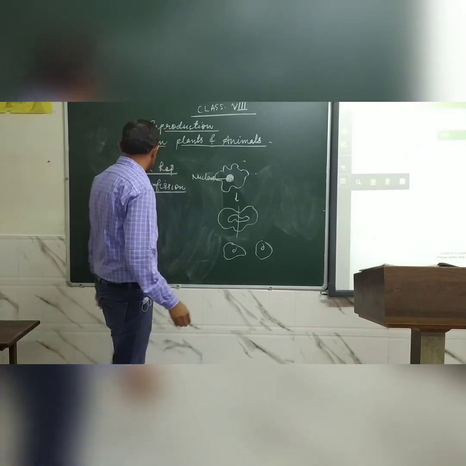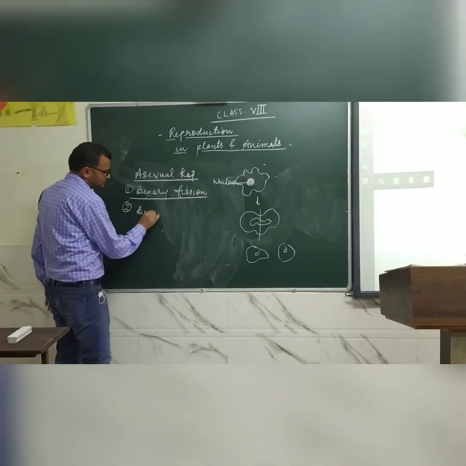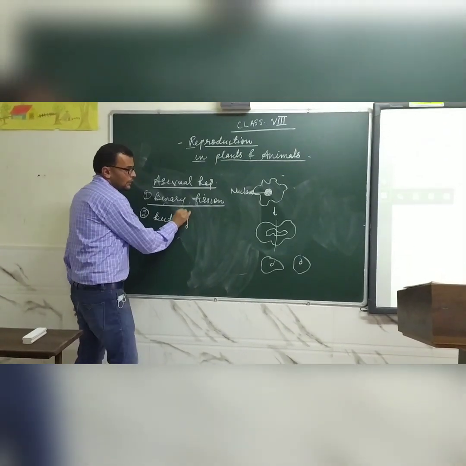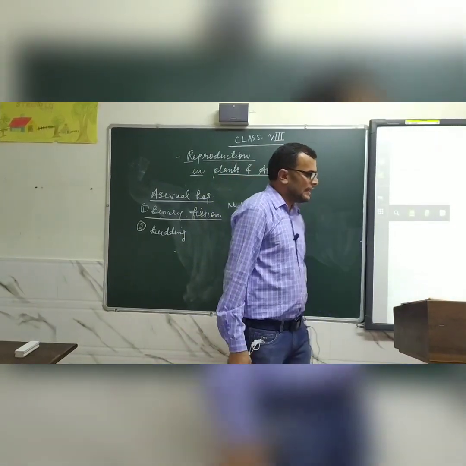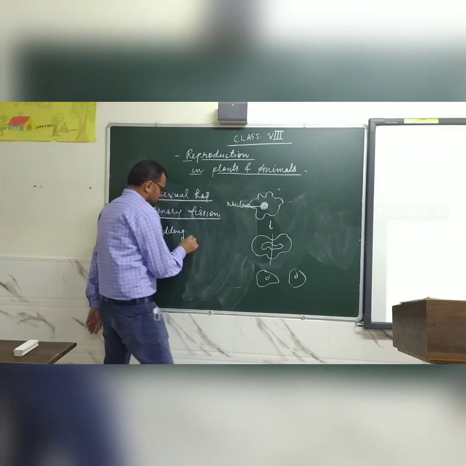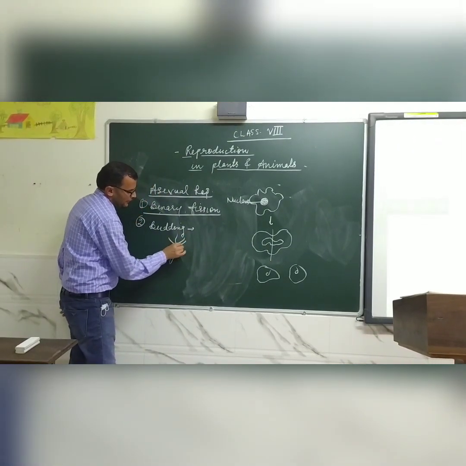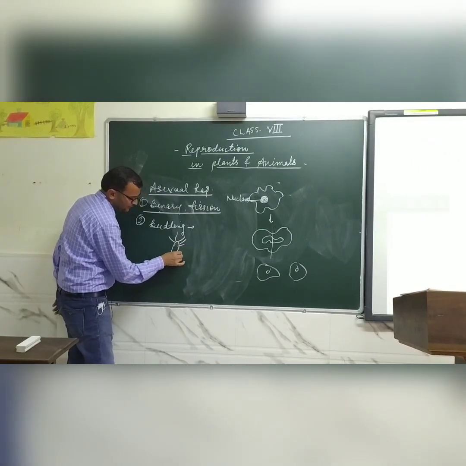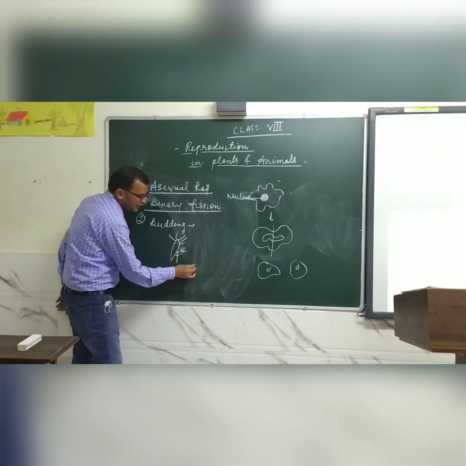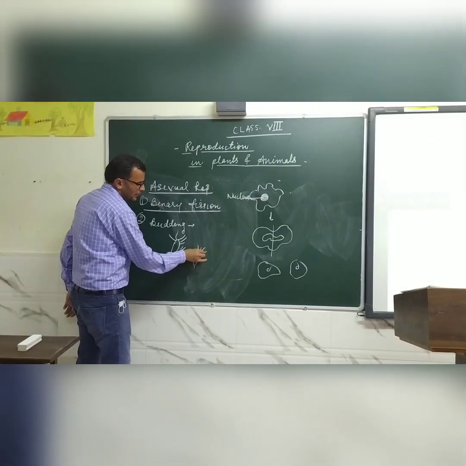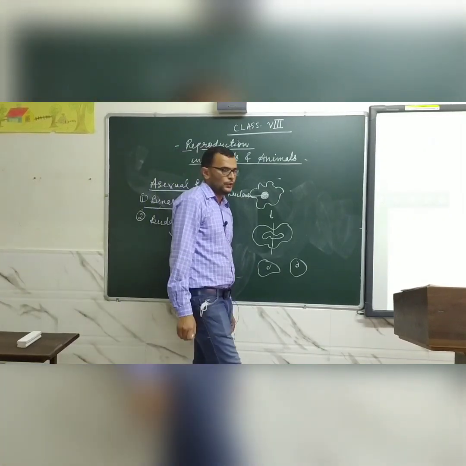The second type of asexual reproduction is budding. Budding mainly takes place in hydra. Suppose this is the hydra, one bud arises from one part of the vegetative part, this part of hydra, and after some time it breaks down and changes into a new hydra. This process is known as budding.